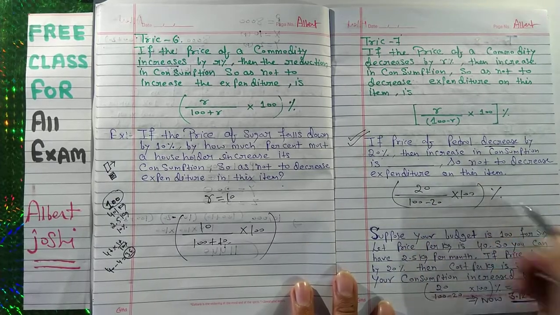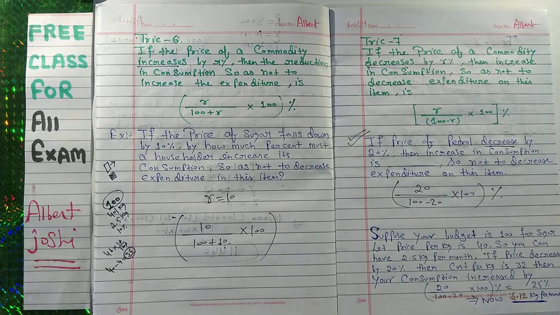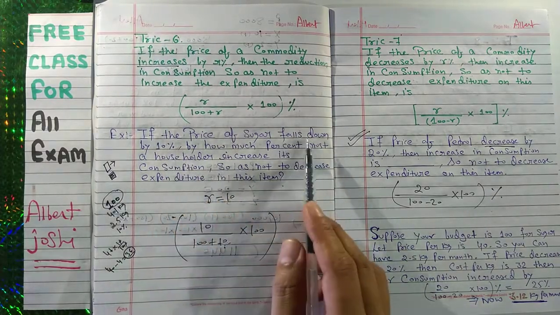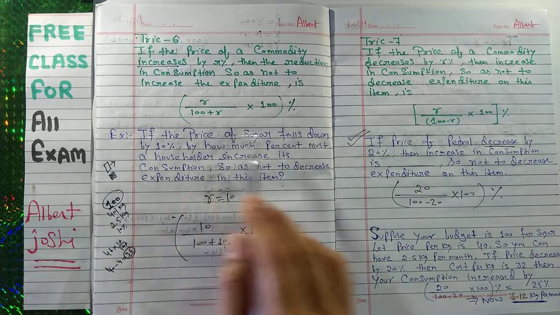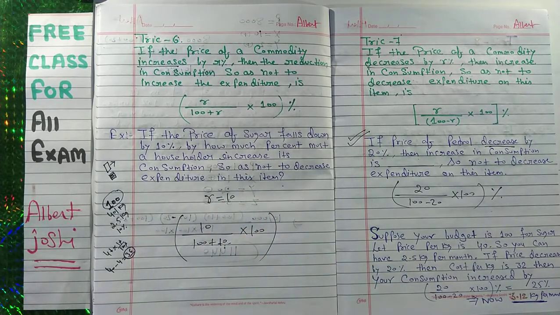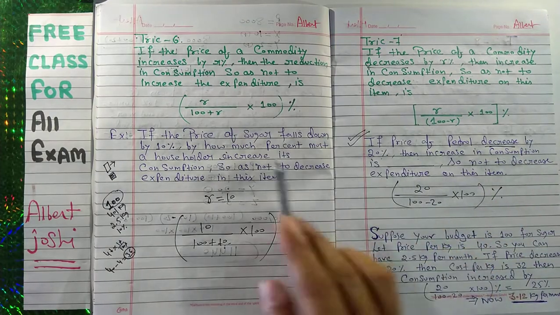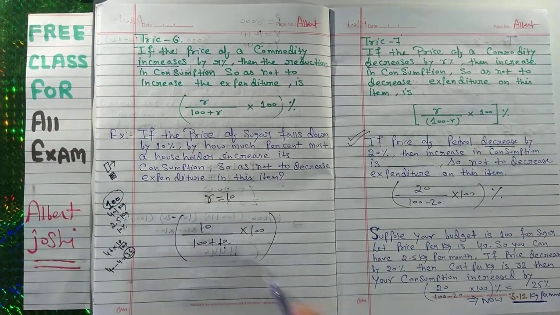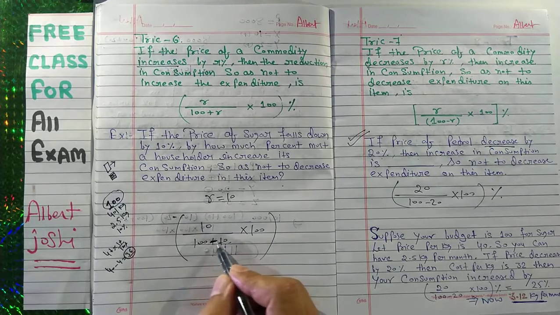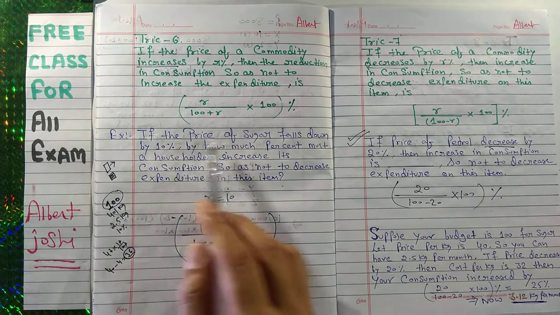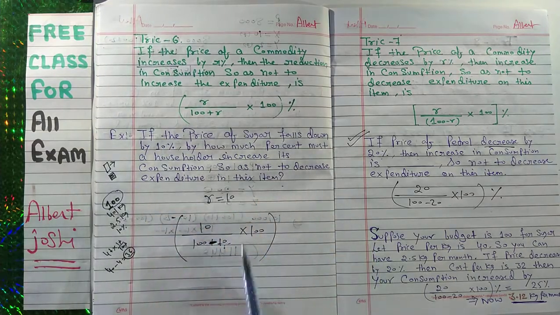This is your answer. Here the price falls down. Here also the price of petrol decreases, the price falls down, so you have to use minus sign here, not plus. If your price has increased, then you have to use plus sign.